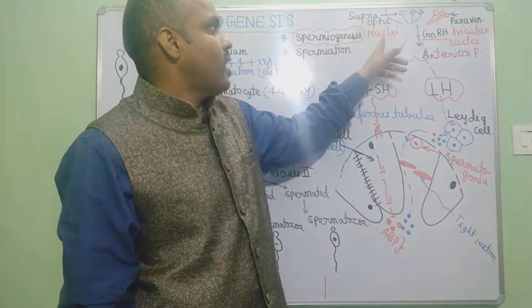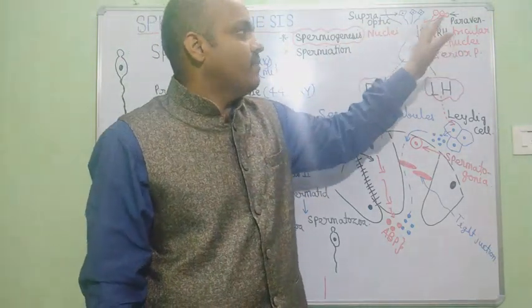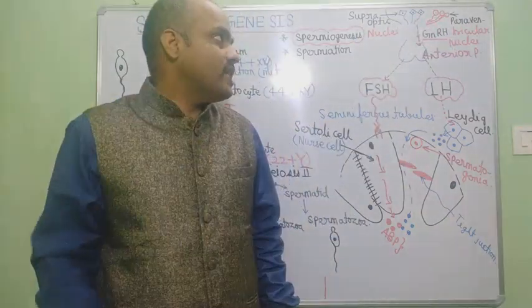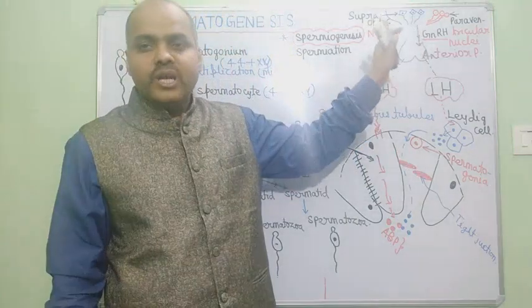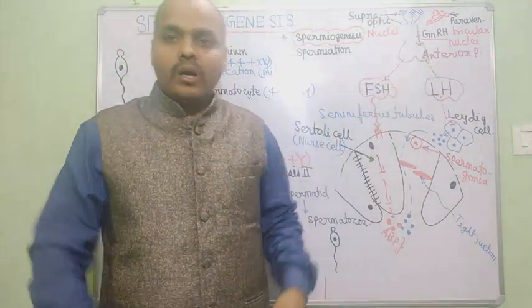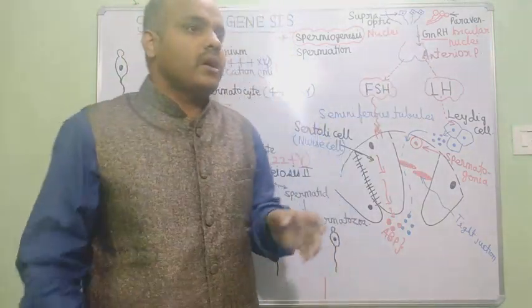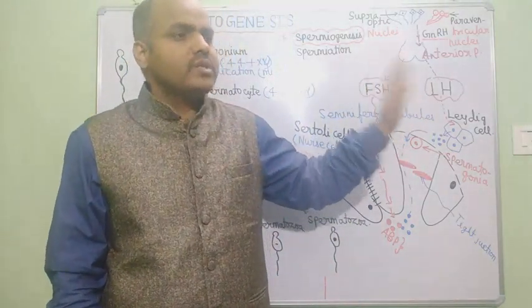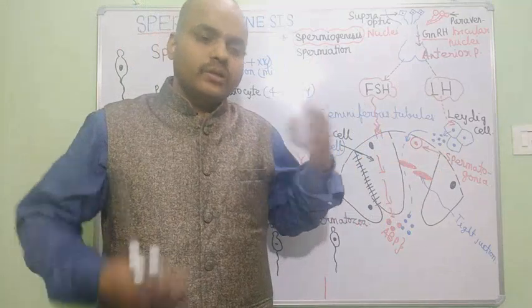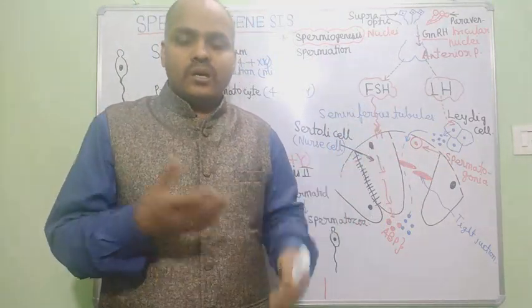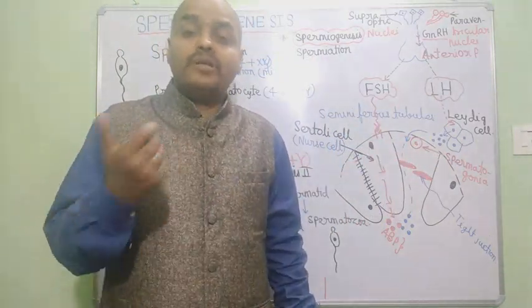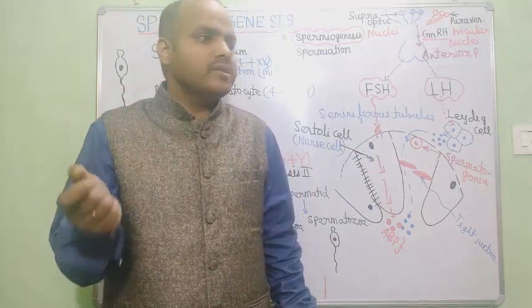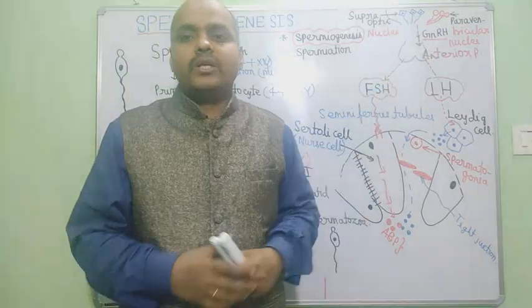In puberty, the supraoptic nuclei and paraventricular nuclei of the hypothalamus secrete the hormone GnRH, gonadotropin releasing hormone. This GnRH hormone switches on the process of sexual maturity, spermatogenesis, or in females the appearance of secondary sexual characters. All kinds of sex related things will be switched on by GnRH hormone at the age of puberty.